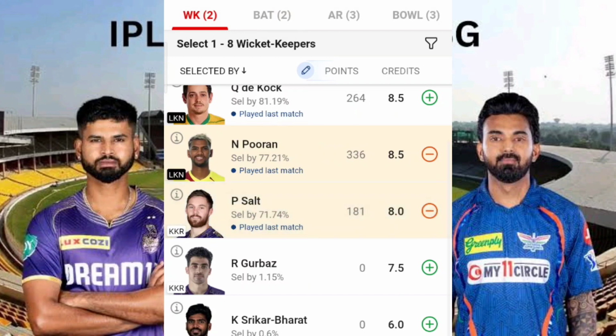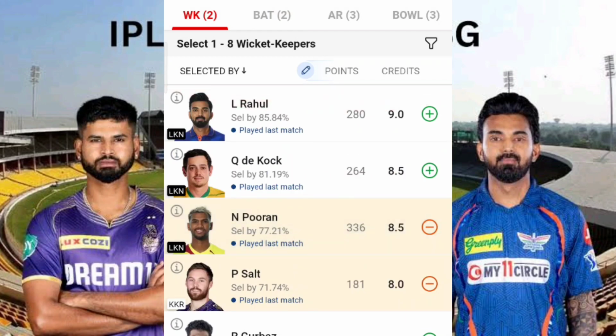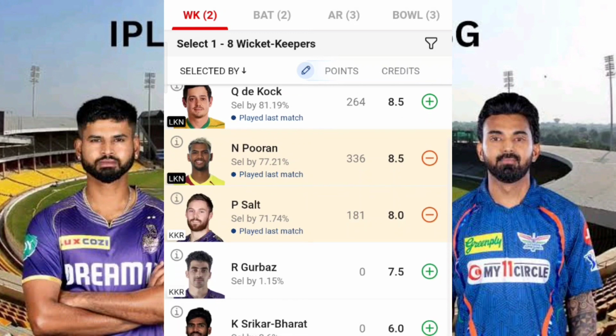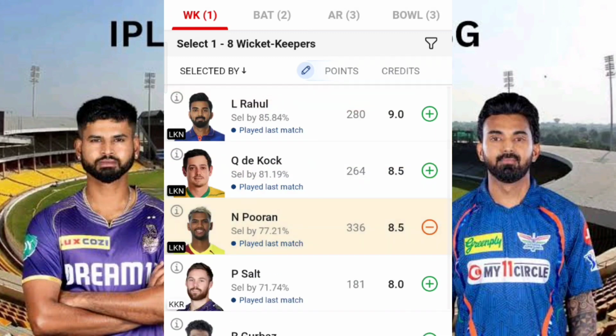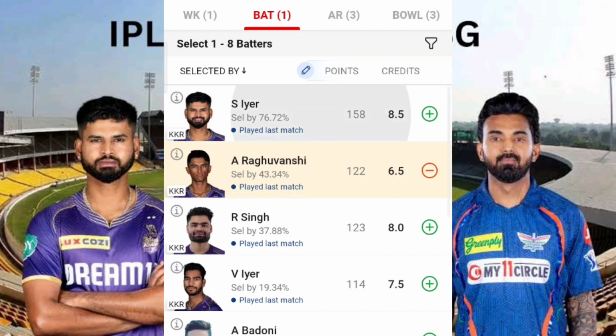As of now, I'm just keeping Philip Salt for the simple reason that I hope he will build a very good early innings. In tomorrow's match, if it is KKR tossing up, I don't think there are chances that he will lose his wicket early. Fine. Coming to the batsman section, I'm just keeping Shreyas Iyer and Raghuvanshi.